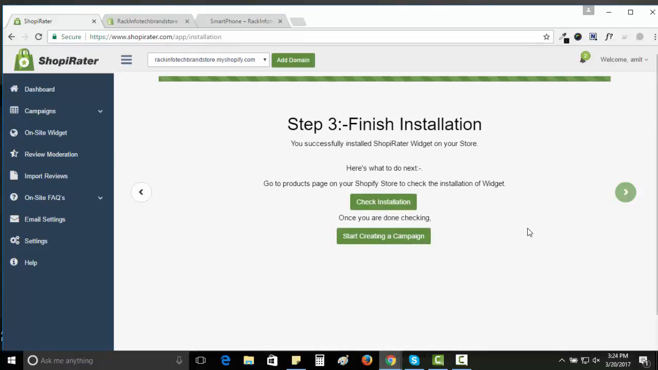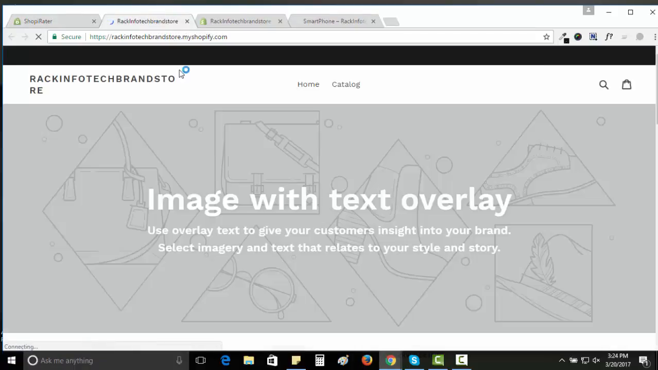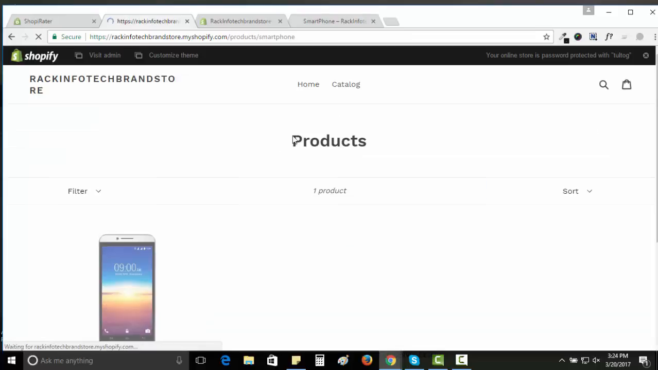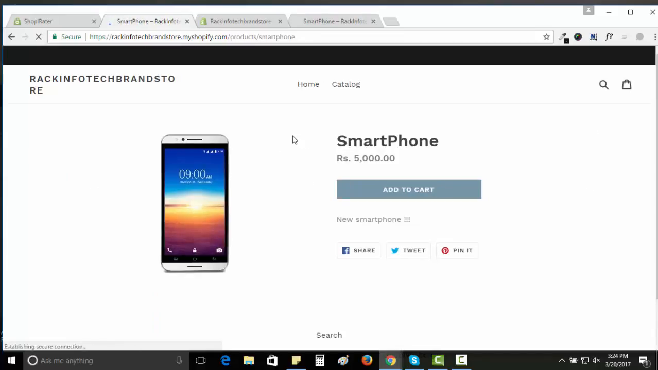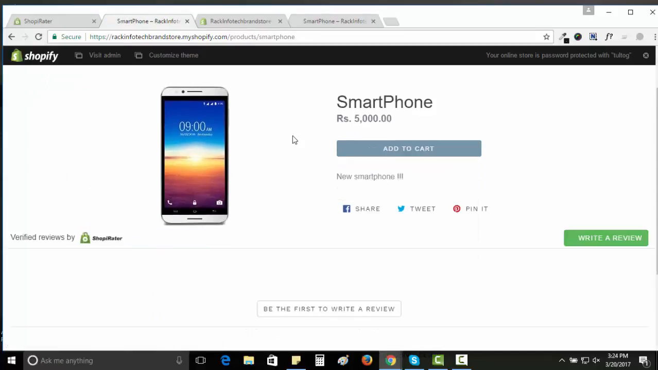Okay, after pasting into product.liquid and clicking on save, we have finished the installation process. Further, we can check whether our product is added properly or not. Under catalog, we can check whether our product is displayed here or not. We have selected the mobile phone as our product. Under that, we can see that there is a verified review by Shopirater. We can see that the installation is done properly.